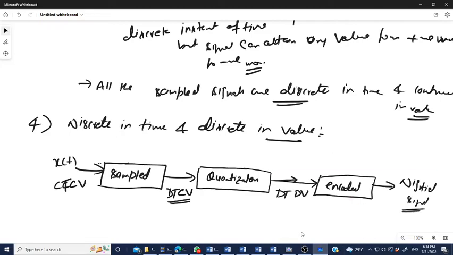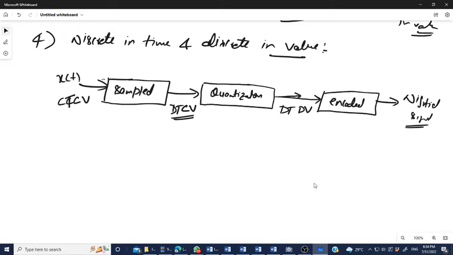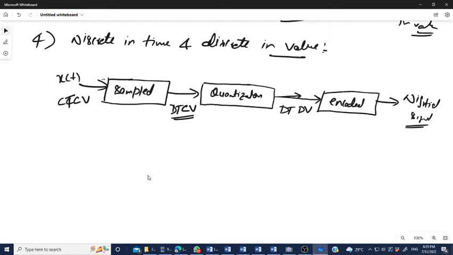So now there are two questions that arise here: what is the quantization, and what is the encoding? Before going into detail, I am repeating: discrete in time and discrete in value signals are the sampled, quantized signals. These are then converted, or encoded, and that final signal is the digital signal.